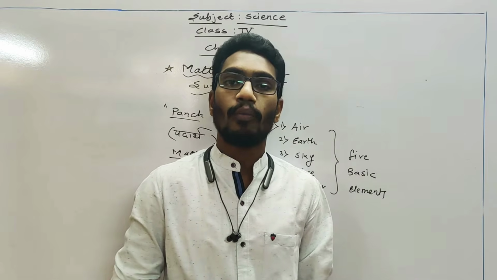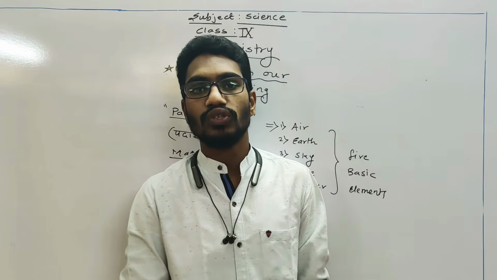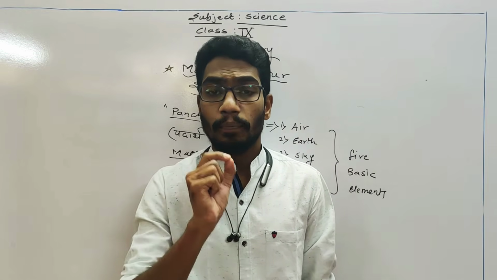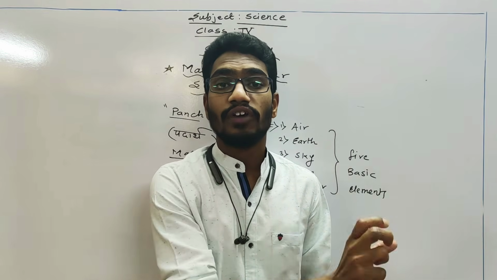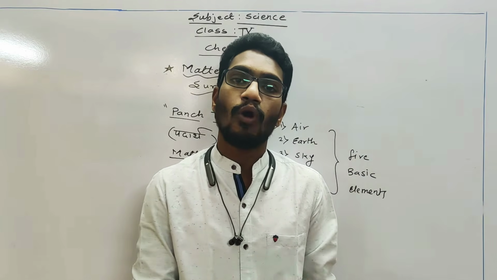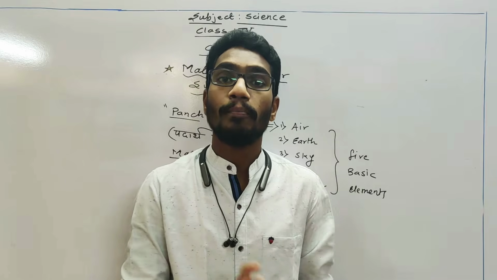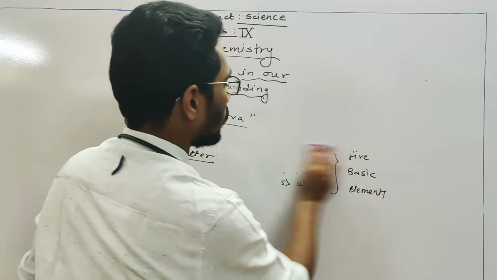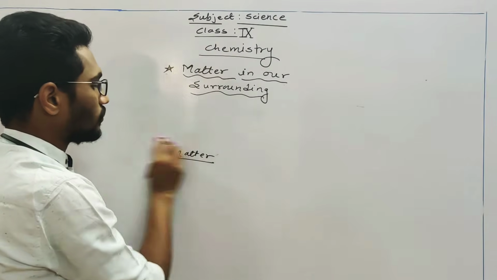So now for modern day science, scientists give us an idea about matter being made up of several things. Now we are going to learn what modern day science thinks about the matter in their surrounding. This is about the theory given by Indian philosophers.